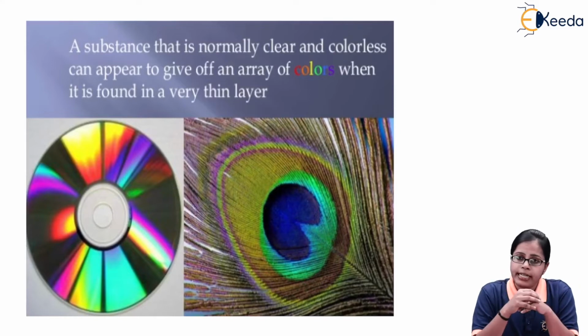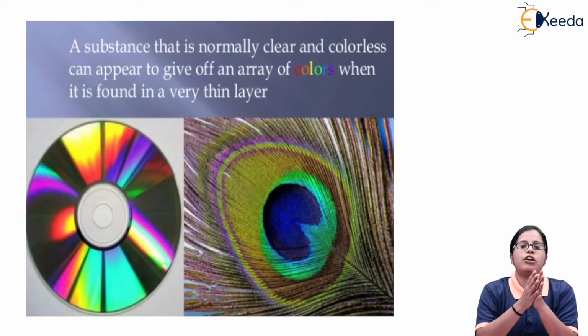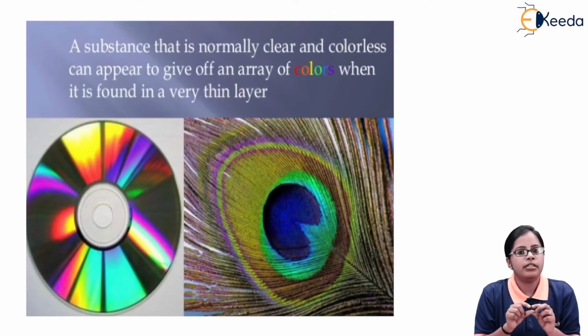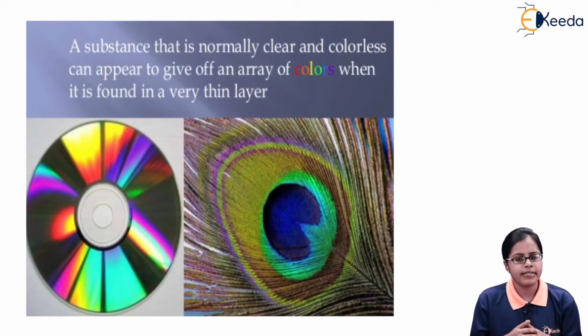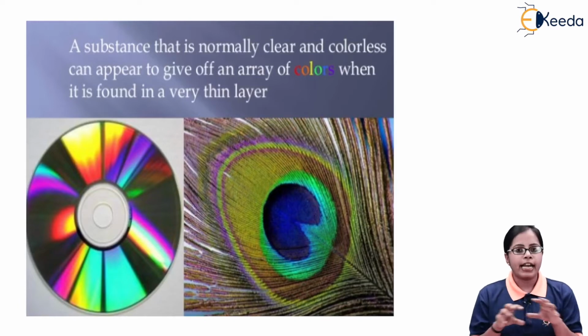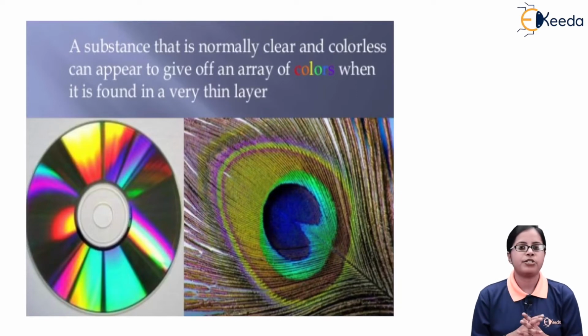So the question arises: why do we get an array of colors when we consider the thin layer of the substance? The answer is obviously that the interference occurring in the thin layer of the substance results in arrays of colors.